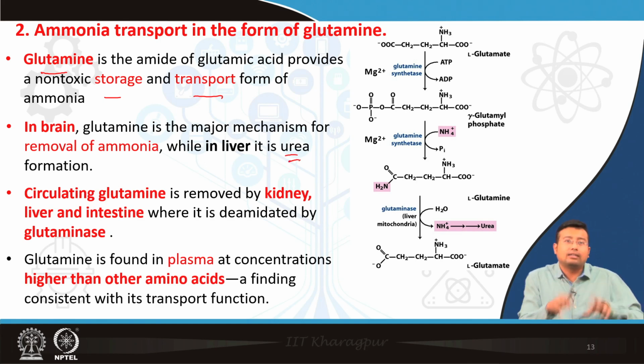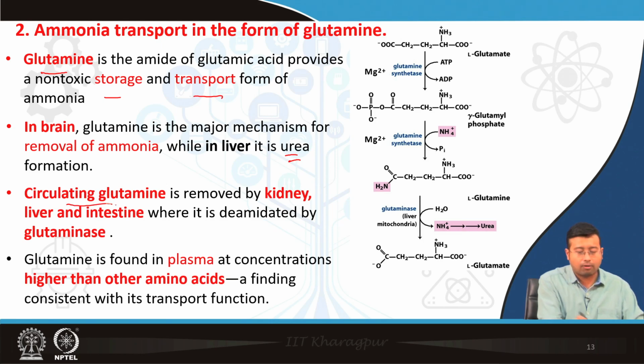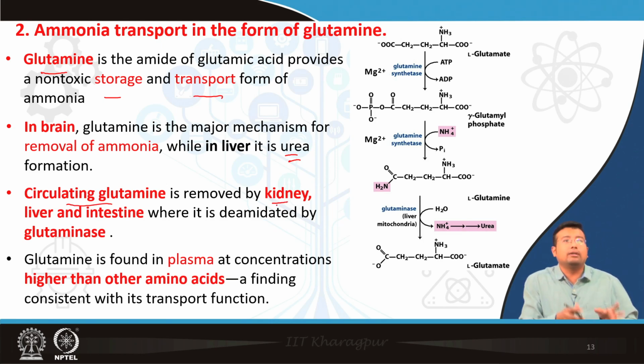So when a nitrogenous product reaches the liver, we can now extract the ammonia to produce urea, but in brain the urea cycle does not happen. Okay. So in brain, in order to get rid of the ammonia, it is trapped in the form of glutamine and it reaches the circulation. So in the circulation, what happens? Ultimately the glutamine reaches the kidney, and in kidney we already read how it can be acted on by renal glutaminase, and ammonia can be directly excreted via the urine.